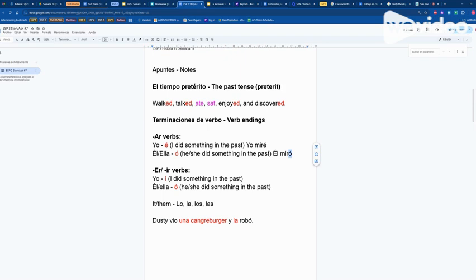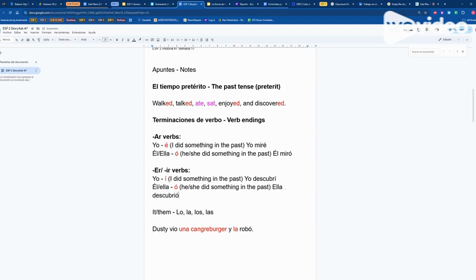For ER/IR verbs, it's an E or an I with an acento. Means I did something in the past. For example, I discovered. We are familiar with descubrir, to discover. If I want to say I discovered, yo descubrí. And then for he discovered, or she discovered, ella descubrió. And it has to have an accent on it so that you indicate that it happened in the past. So these are the two verb endings that we have so far.